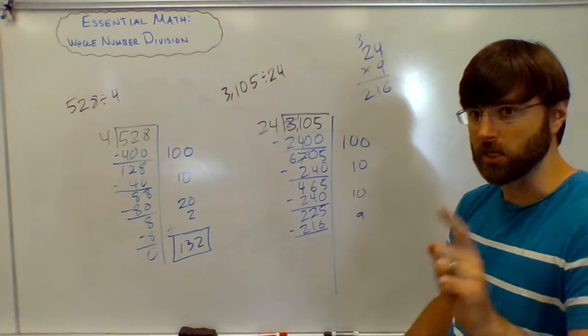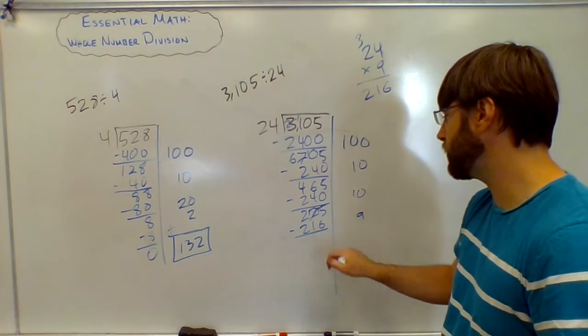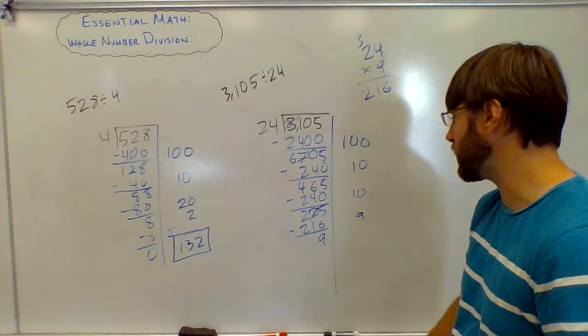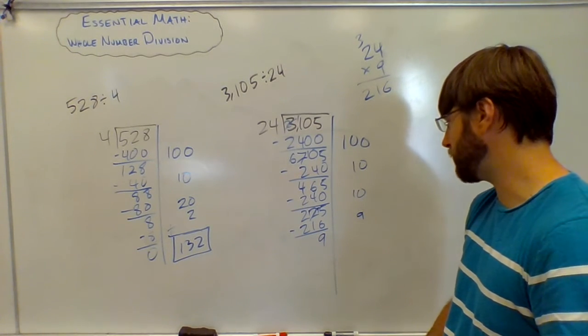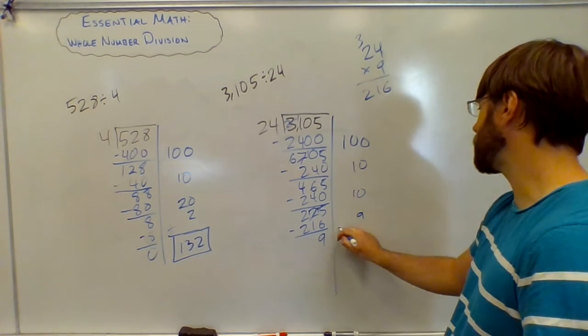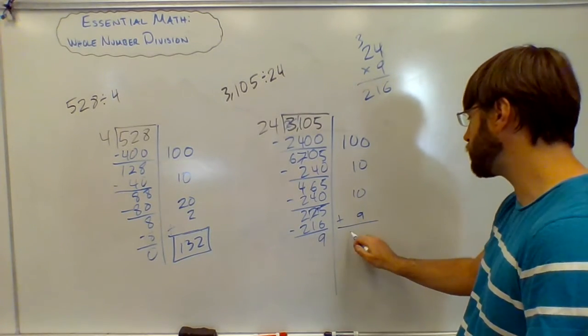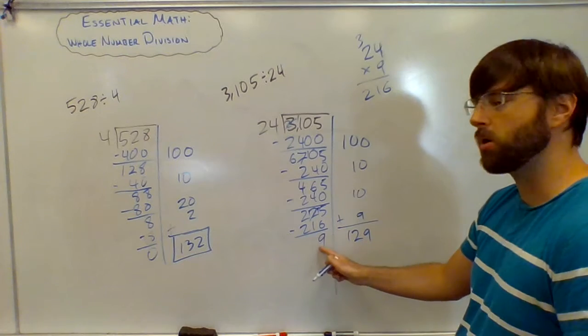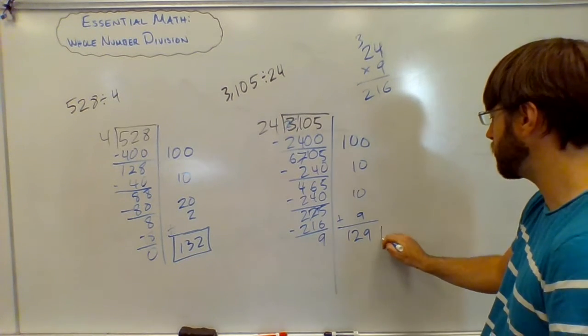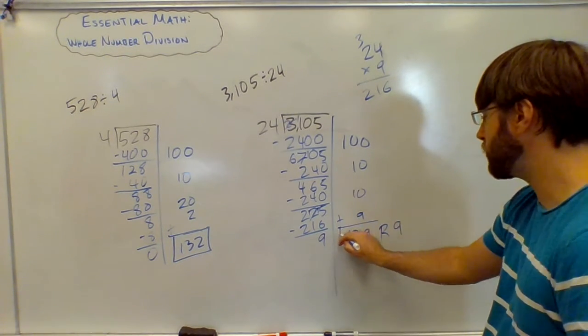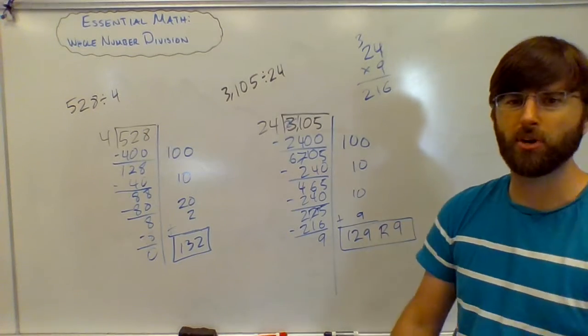Okay, 5 minus 6 is not 1. Be very cautious that you don't make those mistakes. So there's $9 left over here, right? Yeah, right. So how much did I give out to everybody? Everybody got $110, $120, $129. And what was left over? There was $9 left over. So 129, remainder 9 is our final answer.